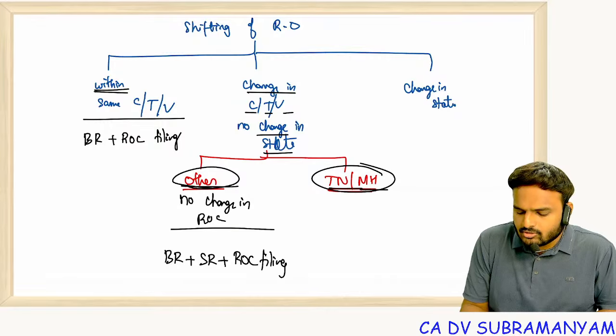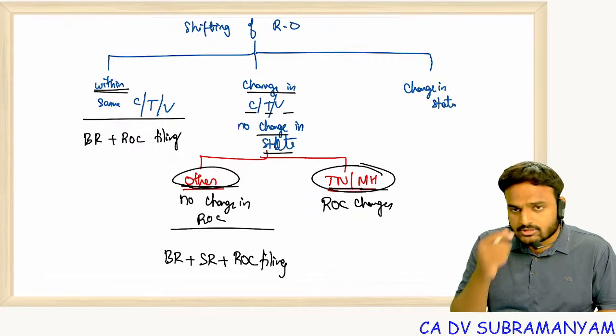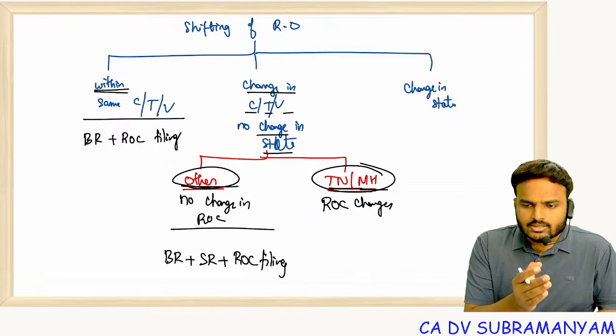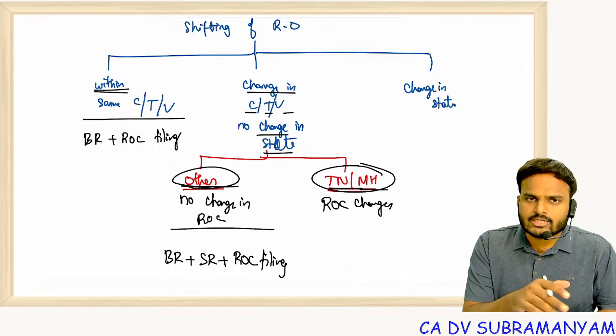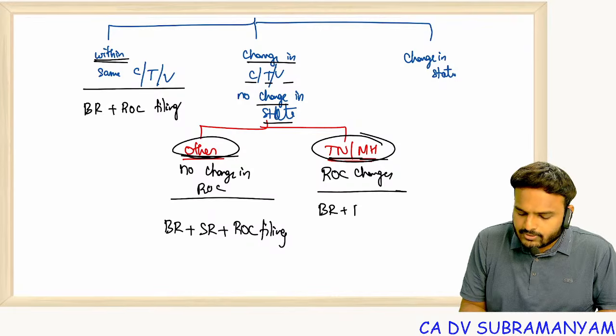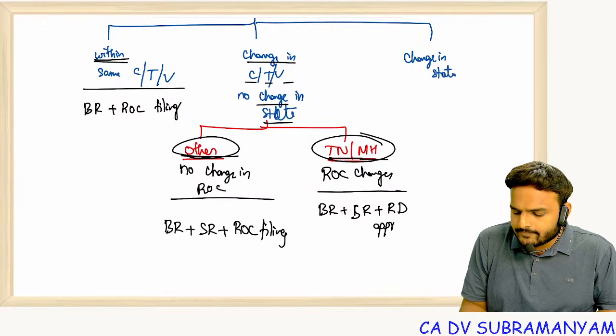Coming to Tamil Nadu, Maharashtra, ROC changes may happen, like Mumbai to Pune, Pune to Mumbai, Chennai to Coimbatore, Coimbatore to Chennai ROC jurisdictions. In that case, board resolution plus special resolution plus RD approval plus ROC filing.